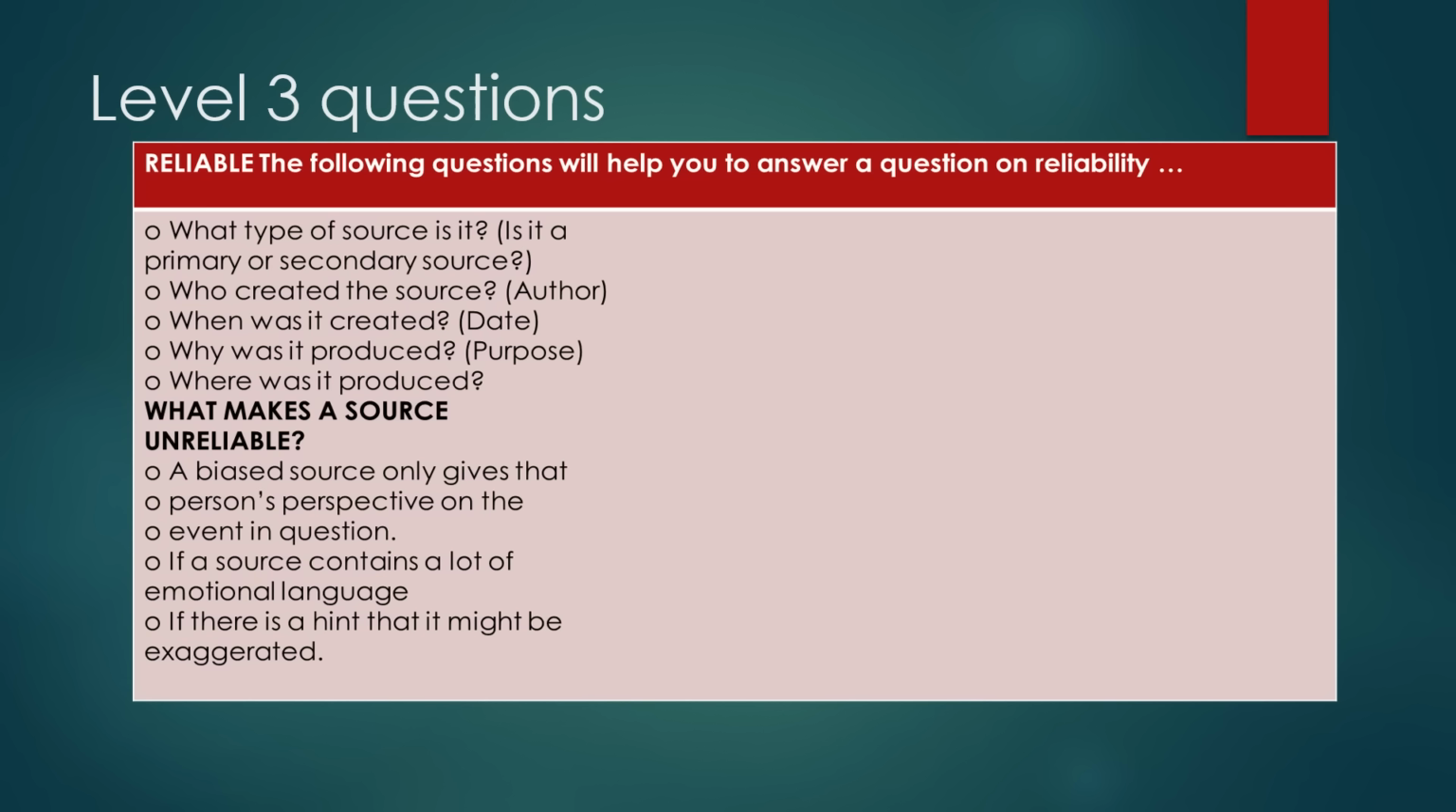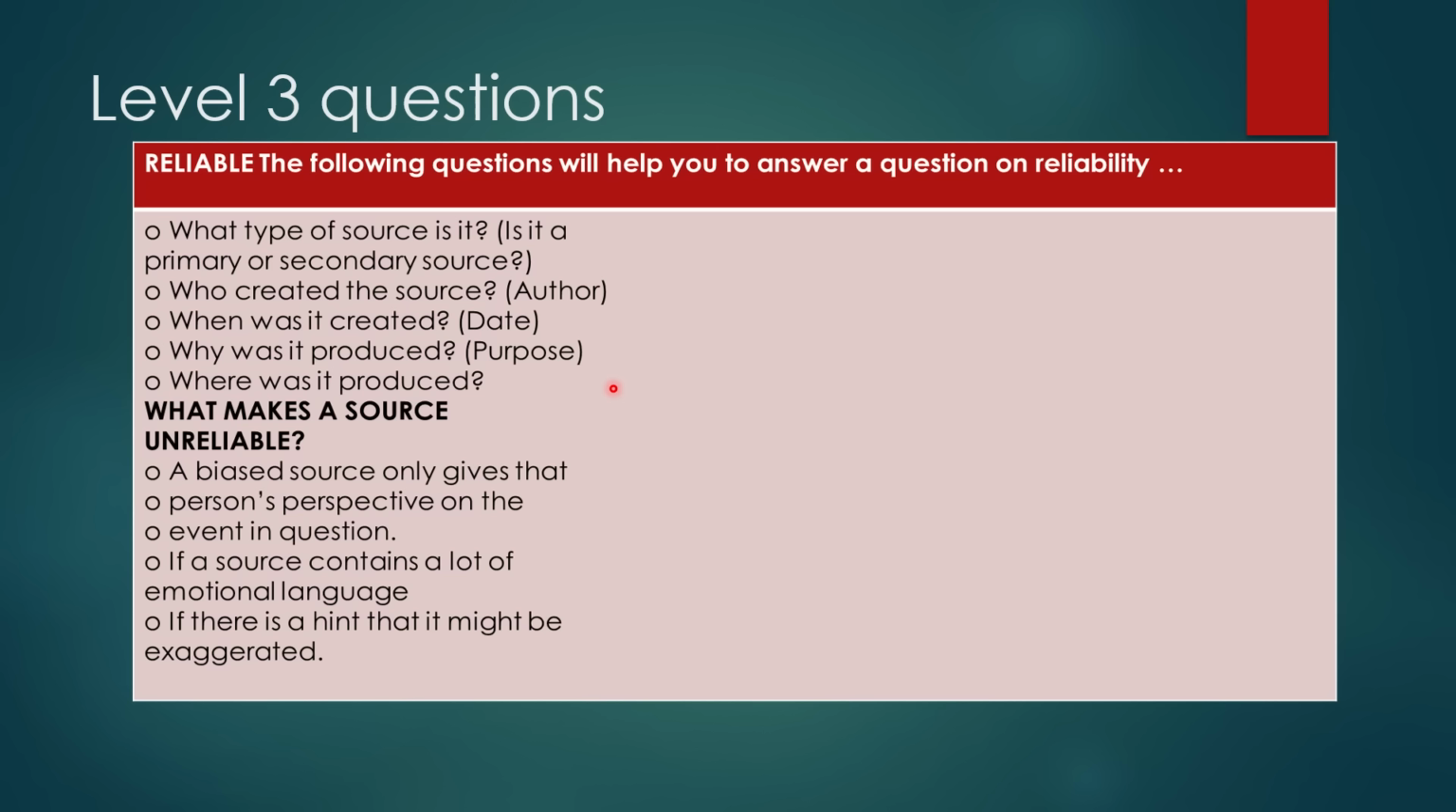Moving on to the level 3 questions, let's focus on the reliability of a source first. In the exam, they might ask you to comment on the reliability of the source. I'm not saying they're going to, they might ask you. So you should always be in a position to answer this question because it is a level 3 question and it carries a lot of marks. Okay? For you to be able to answer the question based on the reliability of a source, here are the questions that you are supposed to ask yourself after you are done reading the source.